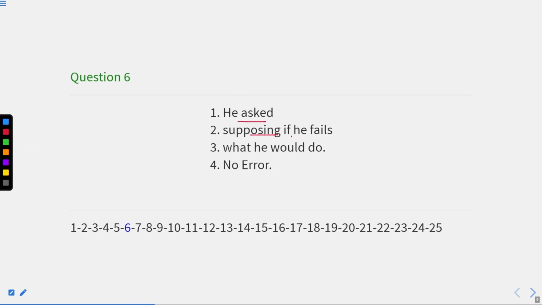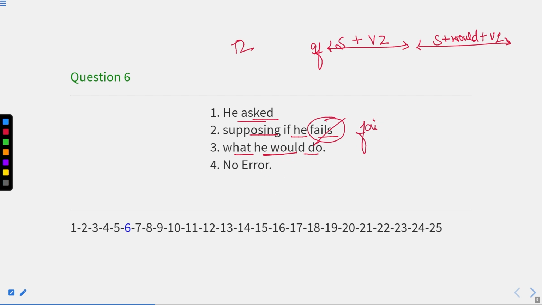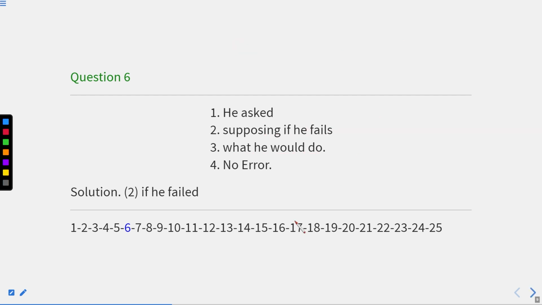He asked, supposing if he fails, what he would do. Now you can see the first part is in the past, and the third part is also showing the past. And if it is showing the past, we know well that in a type 2 clause, the if clause will be in past indefinite, that is subject plus verb second form, and the remaining will be subject plus would plus verb first form. So according to this, fails is incorrect. It should be replaced with failed. So here the error is in part 2, where if he failed should come in place of fails.